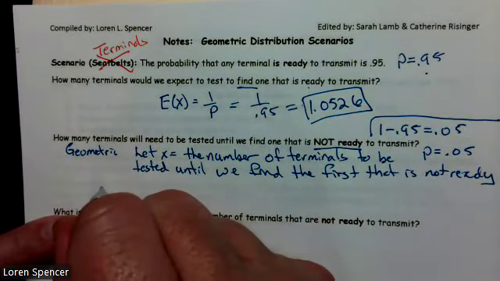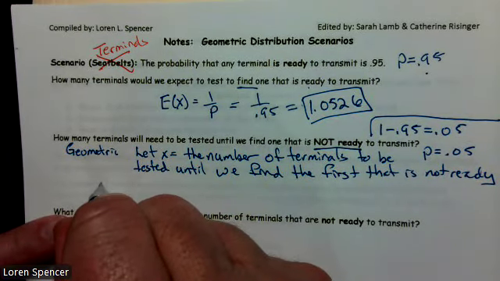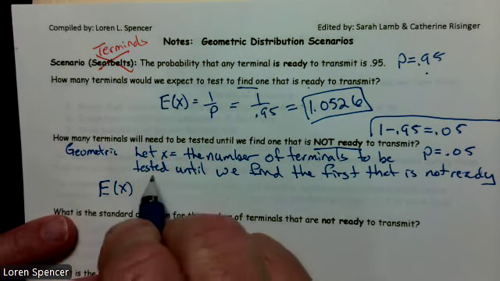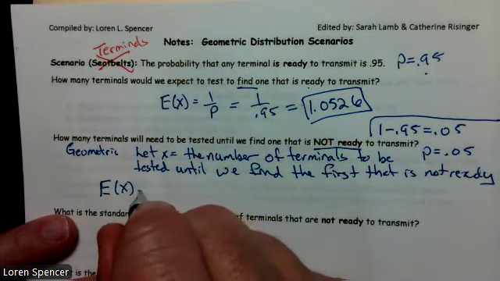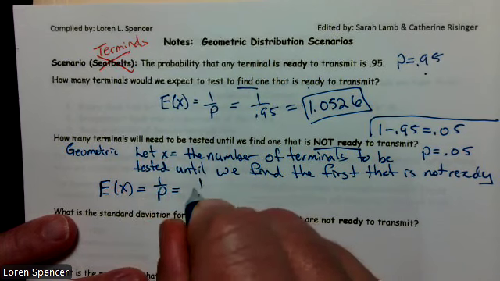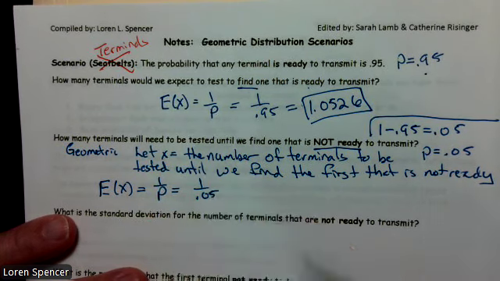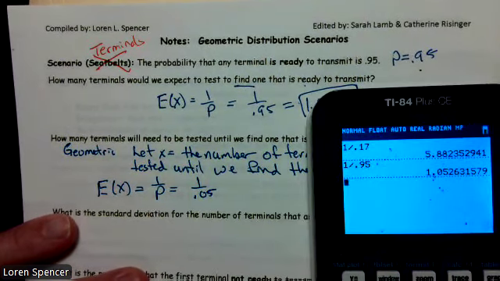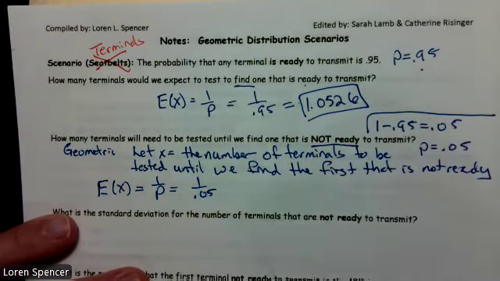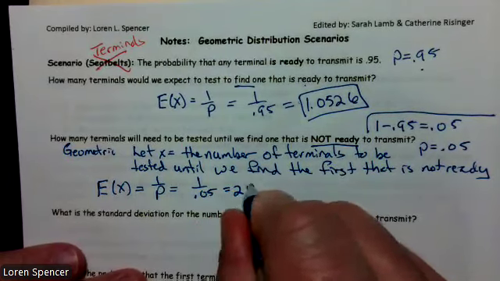Well, that's going to be again the expected value. This is asking for how many we will have to test. So expected value in this case is 1 over p, which is 1 over 0.05. So if I go 1 divided by 0.05, I end up with 20. We expect to have to test 20 terminals.